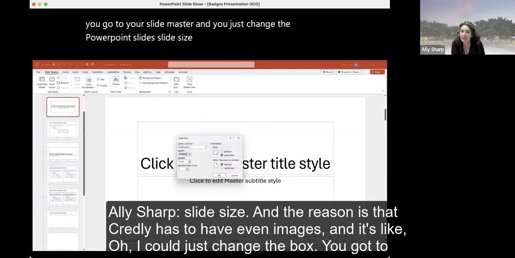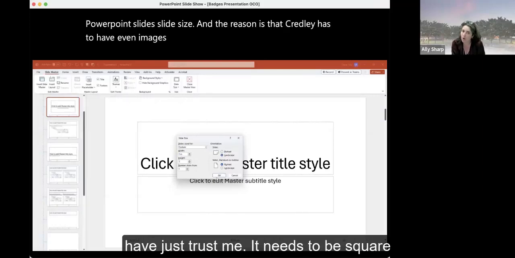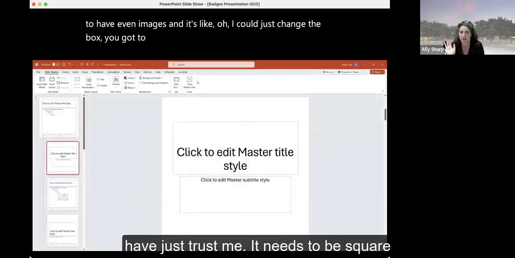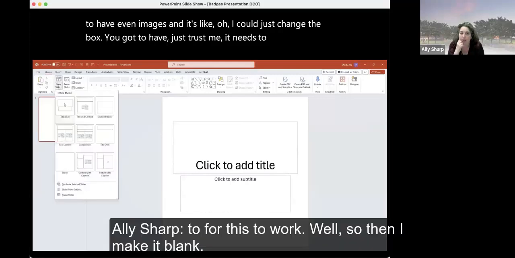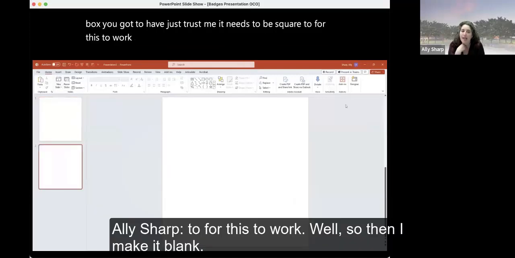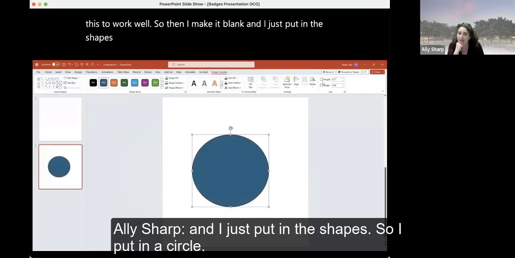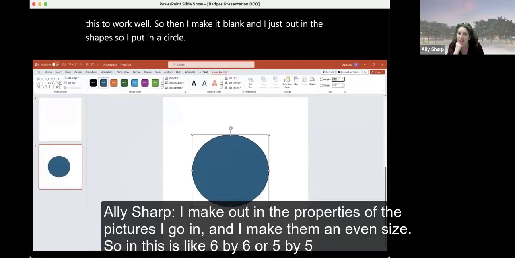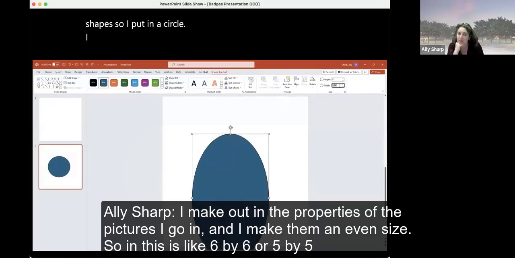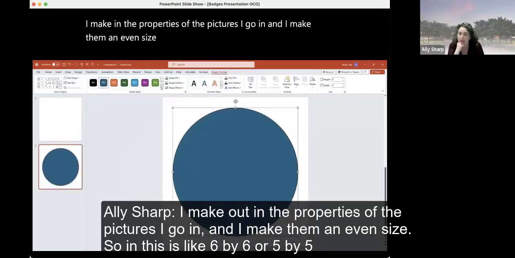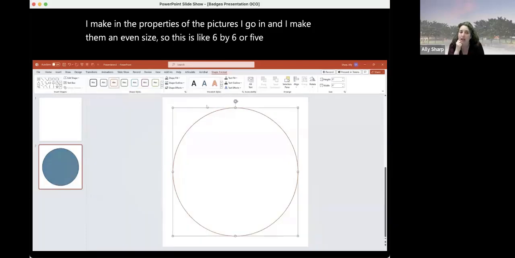And the reason is that Credly has to have even images. And it's like, oh, I could just change the box. You got to have, just trust me, it needs to be square for this to work well. So then I make it blank and I just put in the shapes. So I put in a circle. In the properties of the pictures, I go in and I make them an even size. So in this, it's like 6 by 6 or 5 by 5.